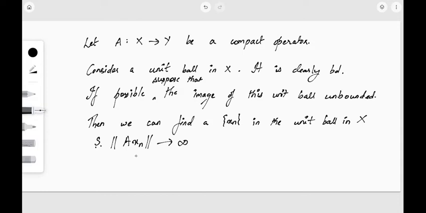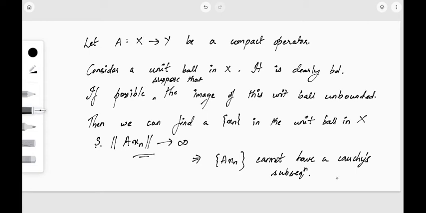So this will bring a contradiction to the fact that A is a compact operator. Why? If the norm of A of xn tends to infinity, then A of xn cannot have a Cauchy subsequence. We cannot find a subsequence of A of xn which is Cauchy. This contradicts the fact that A is compact, because corresponding to any sequence xn in X, A of xn must have a Cauchy subsequence. So the assumption that the image is unbounded is false.